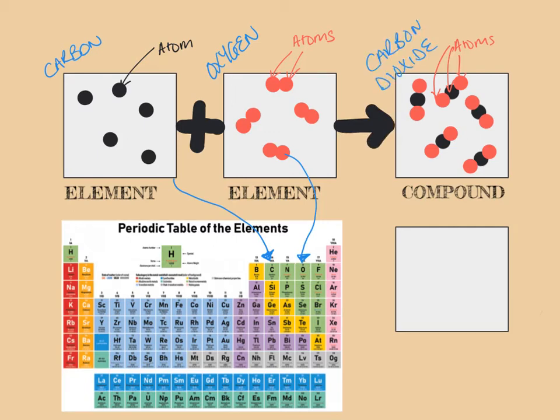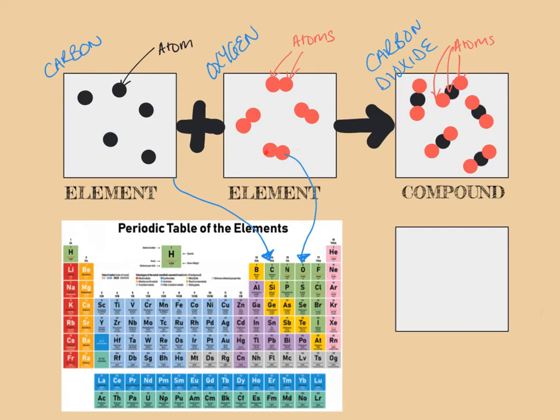And carbon dioxide is this thing here, and it's a compound because it's made out of two different types of atom chemically stuck together, and it goes round in threes. So just to recap what we've got across the top row, we have got carbon atoms on their own in a box making an element because all of the atoms are exactly the same. We have got oxygen atoms in a box making up the element oxygen, and it's an element because all of the atoms are exactly the same.